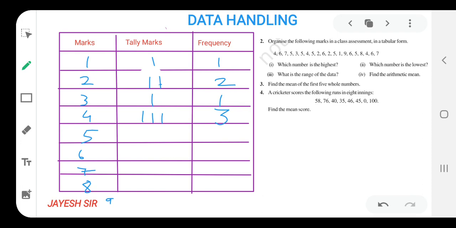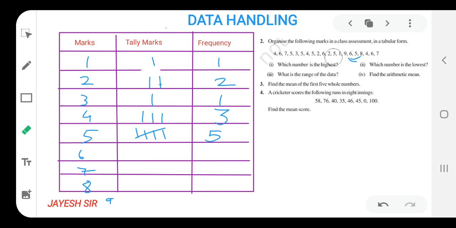So let us begin and find how many times 5 is to be written in the observations given. 1, 2, 3, 4, 5. 5 times 5 is to be written. So in tally marks, how do we write 5? 1, 2, 3, 4, then the 5th should be crossed. In this way we are writing 5 in the tally marks table. I hope you all might be getting it.